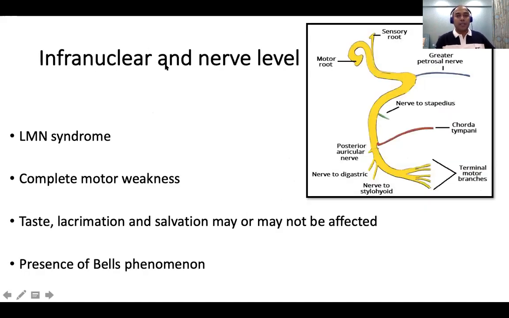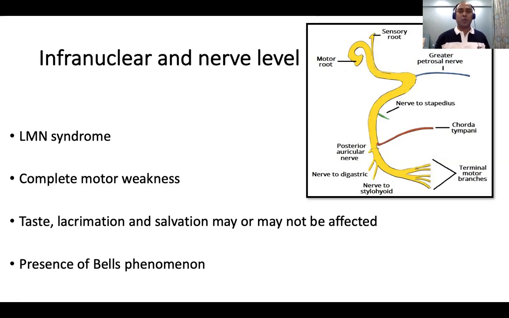So what happens when the nerve comes out? Okay, this is the place where it comes out. It enters the ear canal. As you can see, this looks like two bends. So there is one bend here, and there is also one more bend here. So this is almost like a figure like four. So the nerve has 2-3 bends, and it then reaches the parotid and supplies the facial muscles.